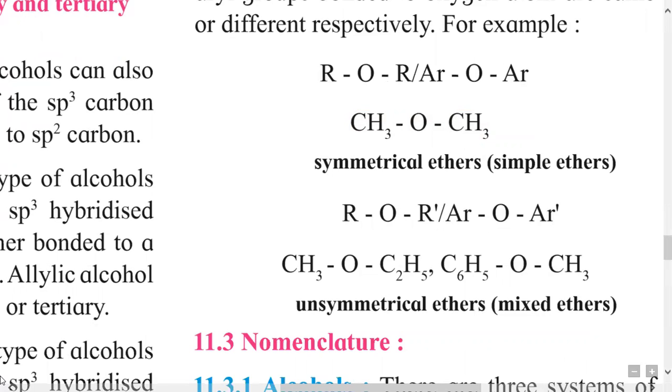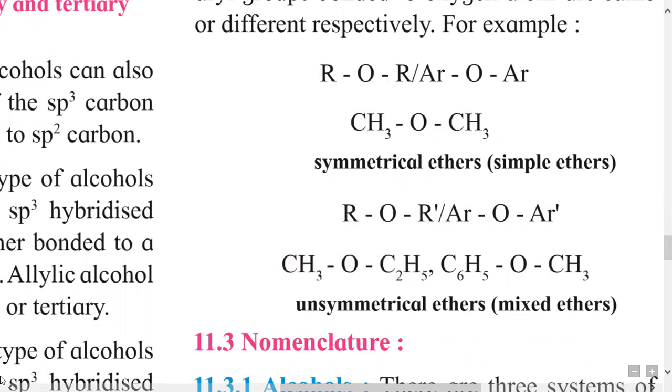Here in the general formula ROR dash, R and R dash groups are different. Similarly, if aromatic, then ArOAr dash, where Ar and Ar dash groups are different. One example of an unsymmetrical aliphatic ether is CH3OC2H5. Here one R group is CH3 and the other R group is C2H5.